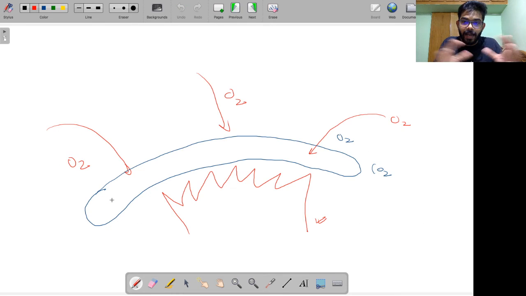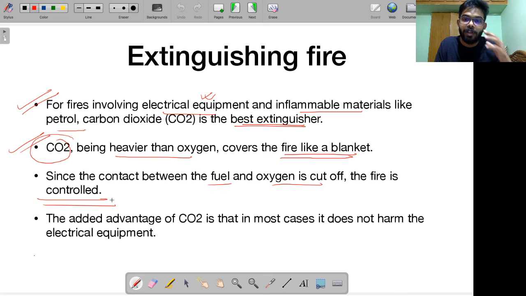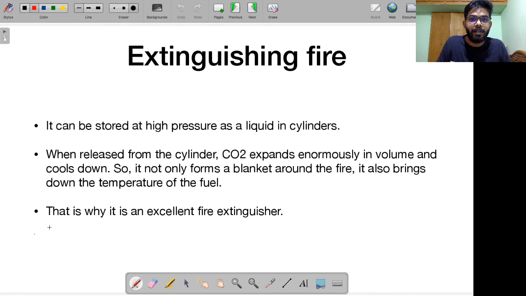See, it is forming a blanket like this. So it is cutting off the contact between the fuel and oxygen, and then automatically the fire is controlled. Another advantage of carbon dioxide is, remember, in most cases it does not harm electrical equipment. So for fires related to electrical equipment, the option of using carbon dioxide is very solid. And remember, if you look at fire extinguishers, carbon dioxide is stored under very high pressure.